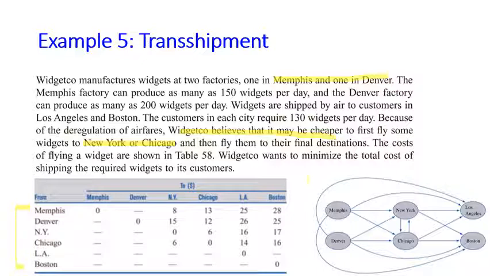And then we are also given a graph here to show who can send, who can receive, and who can do both. From this graph, you can see that Memphis and Denver are pure supply points. They can only send out items. On the other hand, Los Angeles and Boston are pure demand points in this case because they can only receive goods. New York and Chicago can both receive and send goods, so they are transshipment points. Okay, you may take time to pause the video and read this problem carefully.